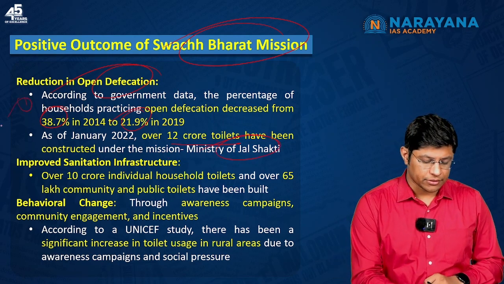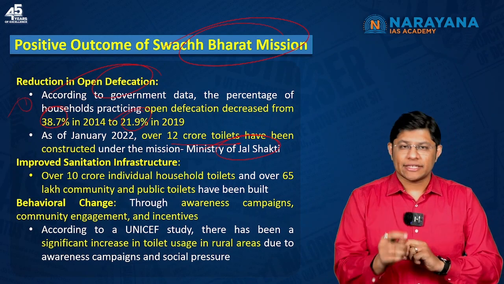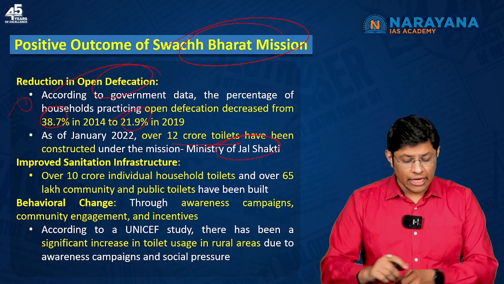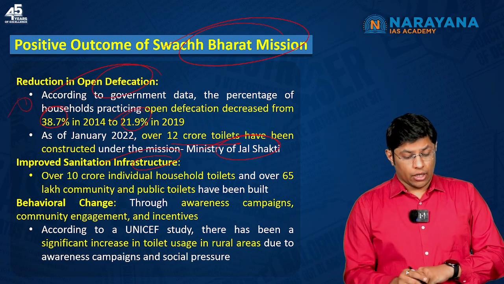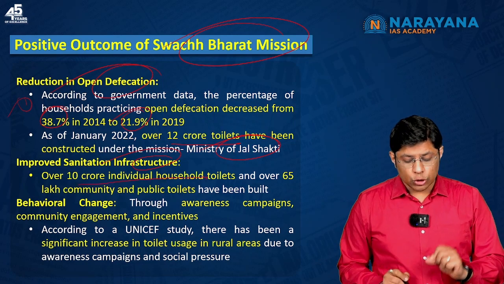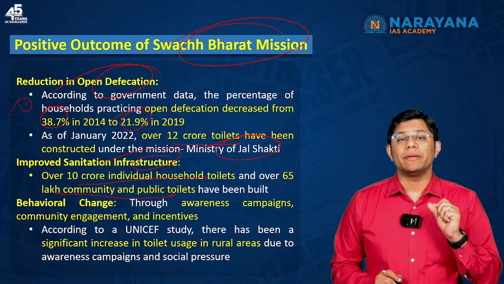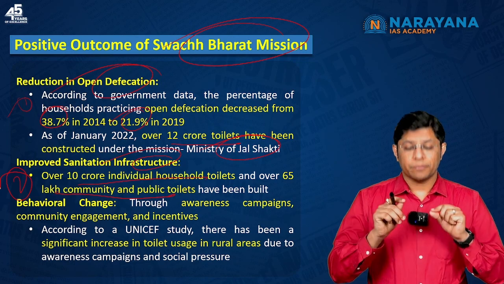First positive outcome. Second, constructing toilets and ensuring that people have access to them has overall improved sanitation infrastructure. Over 10 crore individual household toilets and over 65 lakh community and public toilets have been built. Second outcome. Third is the behavioral change.